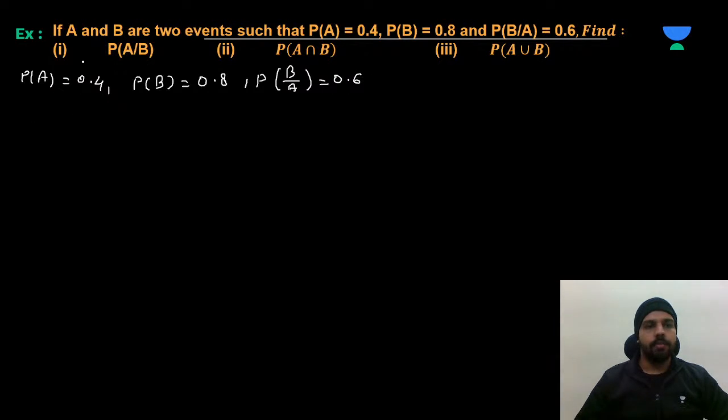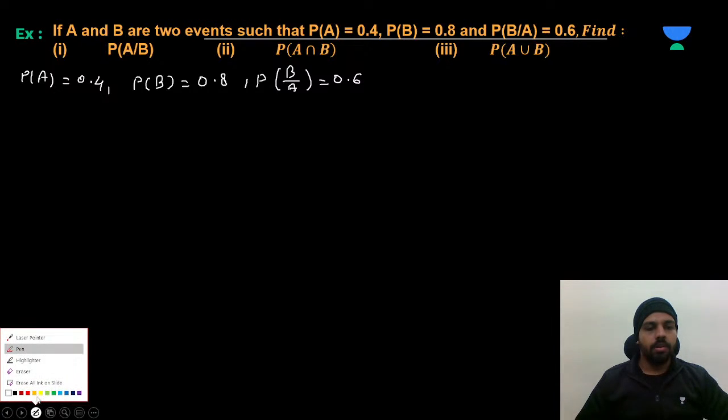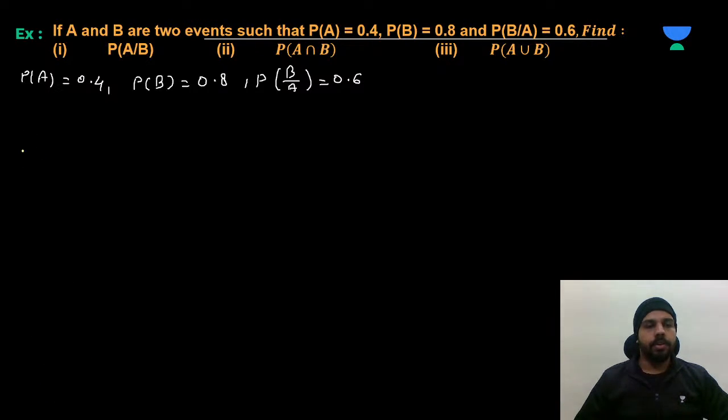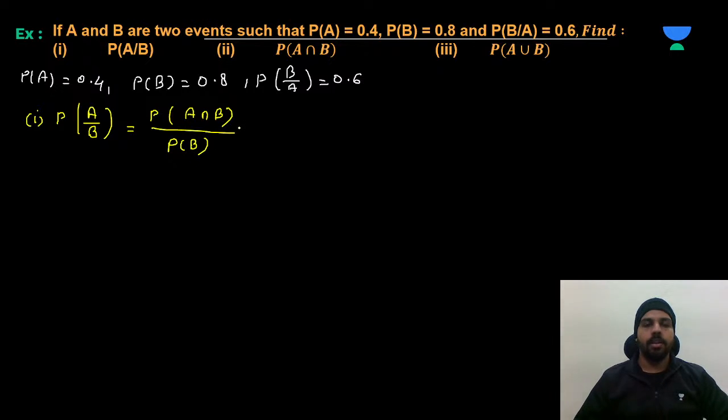Now, what are they asking for? In the first one, they're asking the probability of event A over B. Right? So we can write here the probability of A intersection B upon the probability of event B. So definitely you need the probability of A intersection B first of all. So we can find this from here. Right?